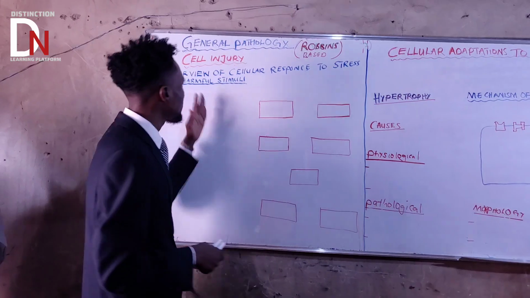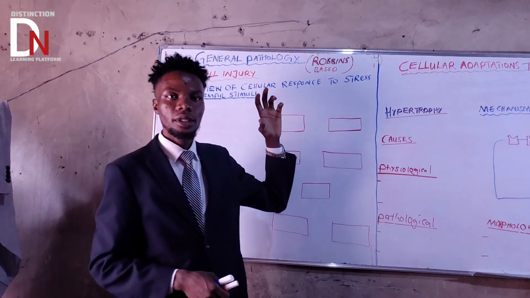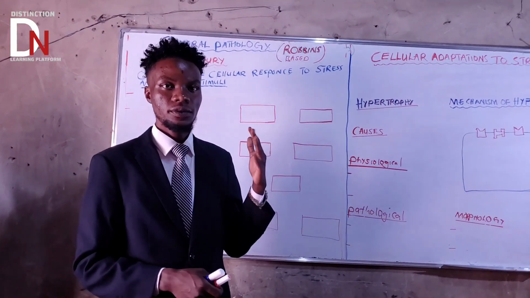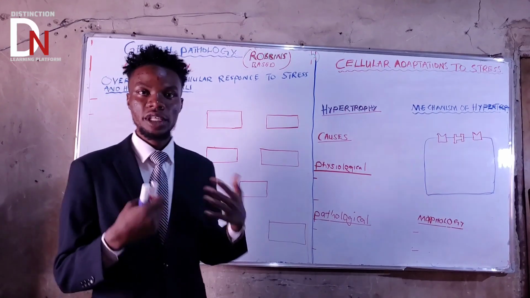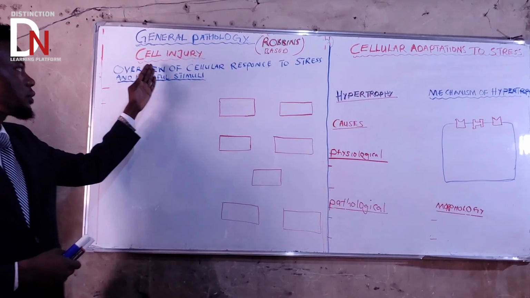Alright, let's talk about general pathology, which is Robbins-based, because in most of the universities, the book that is recommended is Robbins. So we'll be using this book to explain concepts. Alright, so let's talk about cell injury.